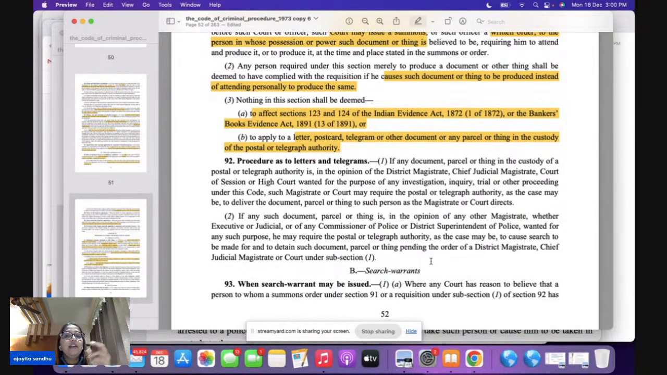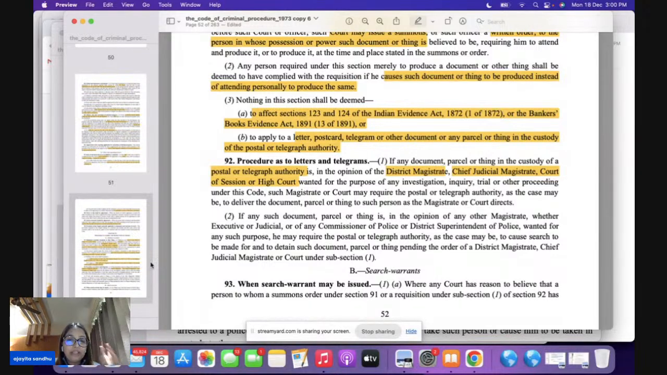Now it says, if any document, any parcel, anything which is in the custody of a postal or a telegraph authority, in the opinion of, please underline, prelims question here, bacha, DM, CGM, or the Court of Session or High Court, so all these four are included here, DM, CGM, Court of Session or High Court, it is wanted for any purpose.